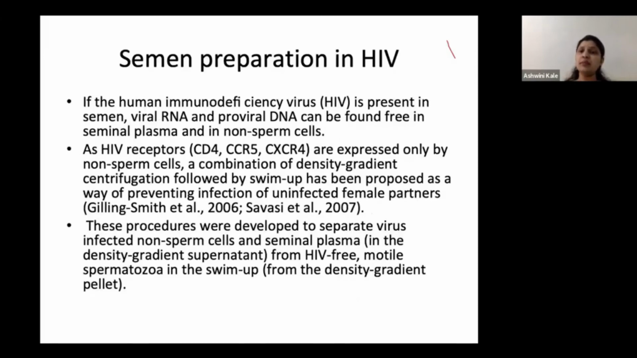Now coming to sperm preparation in HIV, as we all know there are many cases where the couple is discordant, where the husband may be positive and the wife is negative, and they want to go ahead and have a child by IUI. So we have to understand that no matter how you prepare the semen, with density gradient you still cannot claim that the sample will be HIV free.